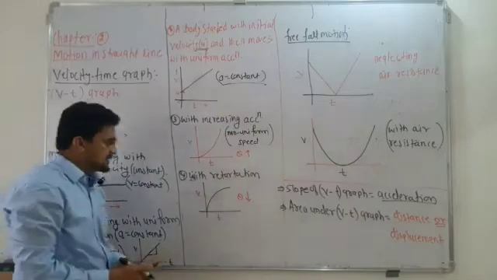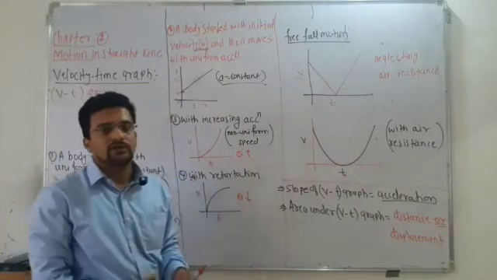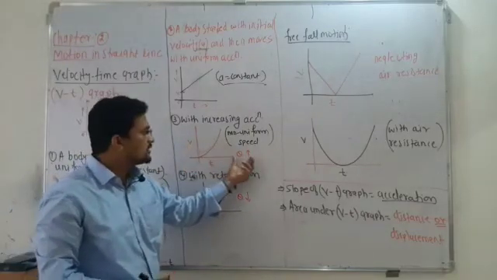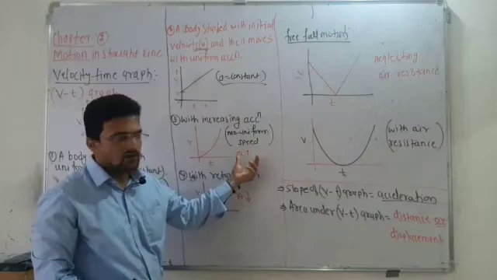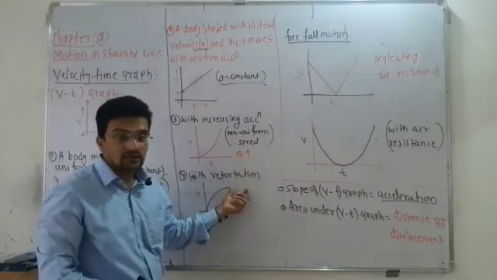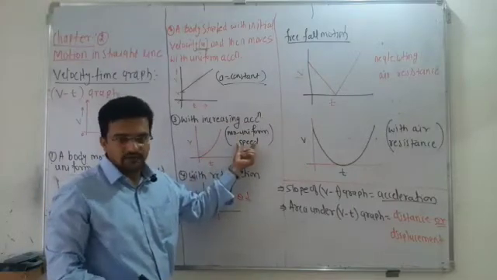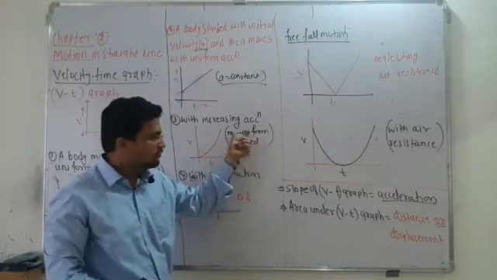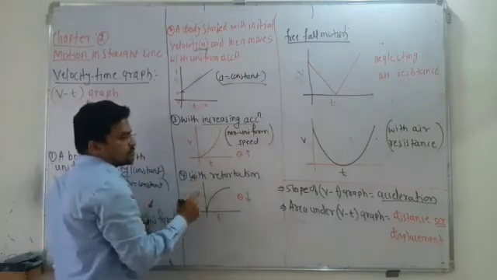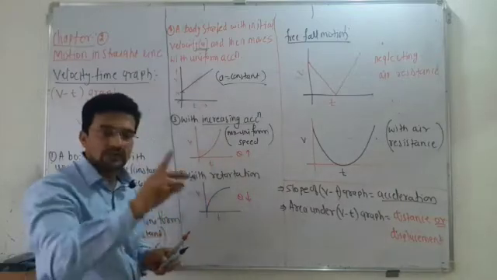Okay, with increasing acceleration means what? Every time you are increasing the speed, when you accelerate it, you will get this graph here. The theta is always increasing. In the previous case I already told you how the theta increases and decreases. So here it is non-uniform motion. Non-uniform speed or non-uniform velocity, but it is accelerated motion. Accelerated means what? Speed goes on increasing, or velocity goes on increasing.